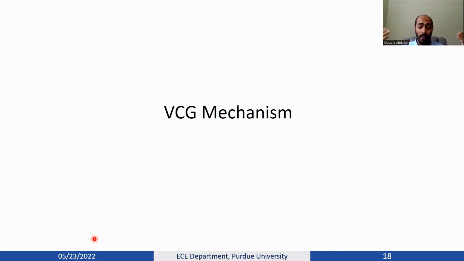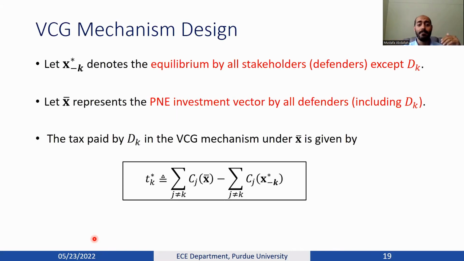The second and the more popular mechanism we adapted is the VCG mechanism. The idea of the VCG mechanism depends on how I benefit the society. So here, if x*_{-k} is the equilibrium by all defenders excluding D_k, and x-bar is the equilibrium by all defenders including D_k, the tax would be simply the social cost of others excluding me minus the social cost of others, but this one with my investments and this one without my investments.